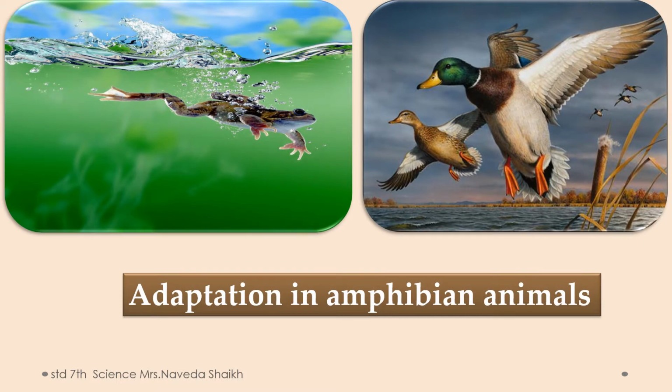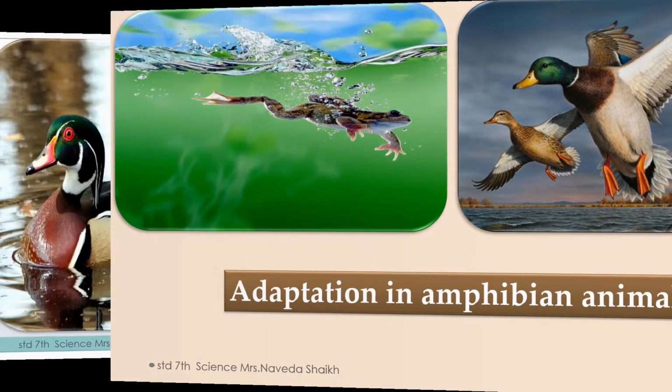The next adaptation that we'll be learning is adaptation in amphibian animals. Now, the word amphibian stands for animals living both on land and in water. Their body is modified in such a way that they can live both in water and on land. Now let's see how it is possible.